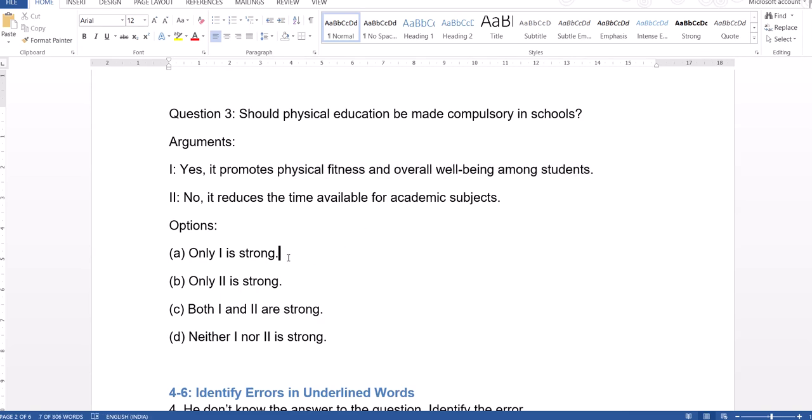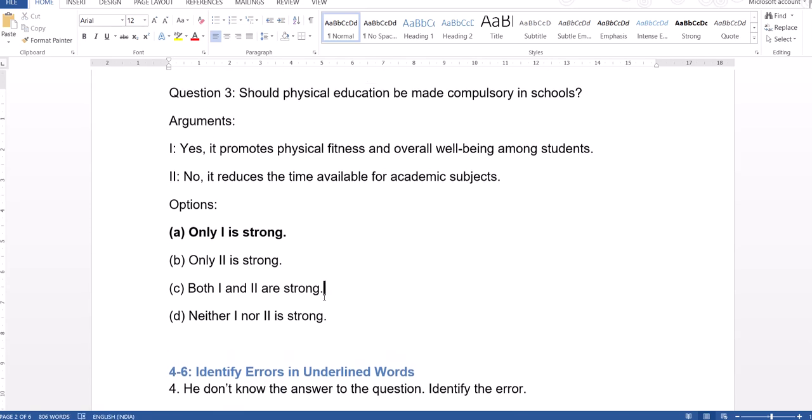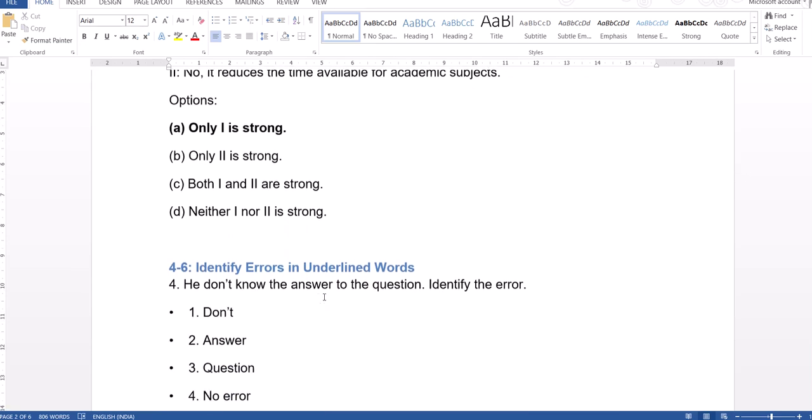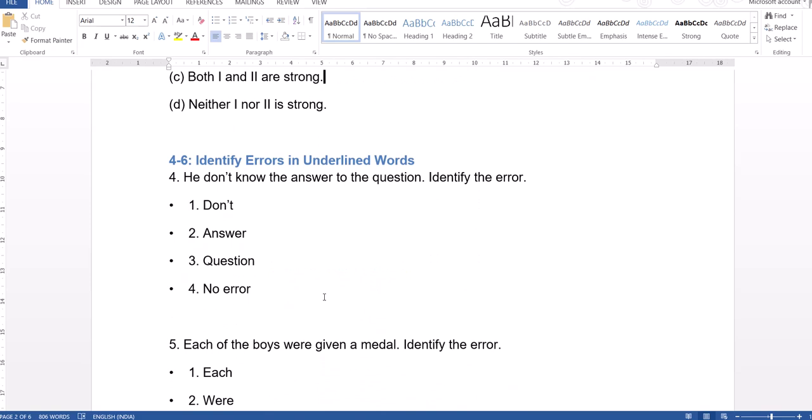So that is the reason option 1 is strong. I hope these are simple questions, and they are pretty straightforward. There is not much logical explanation required for these questions. Okay, so next, let us go to the fourth question.